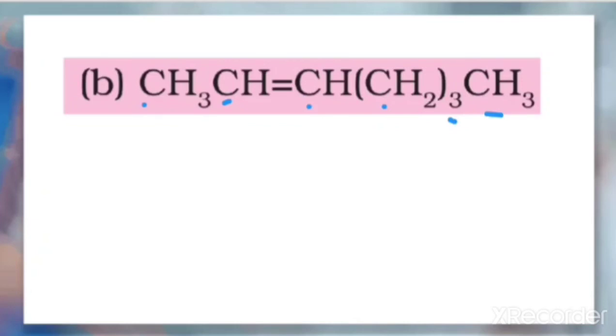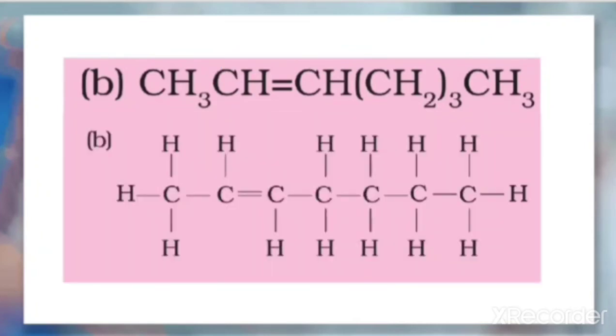So what will be the total number of carbons here? 1, 2, 3, and here 3 carbons are there. So 4, 5, 6, and this is the 7th carbon. So 7 carbons: 1, 2, 3, 4, 5, 6, 7.